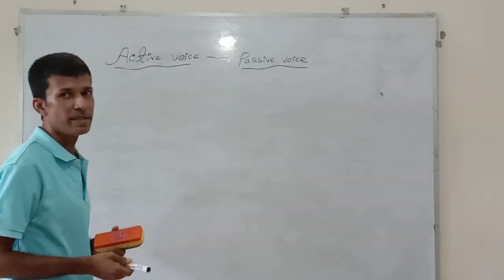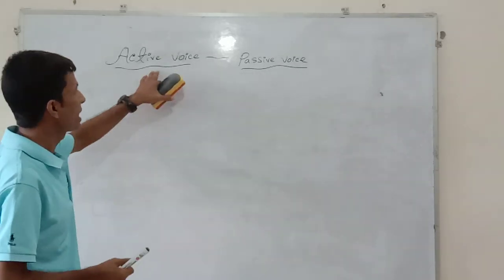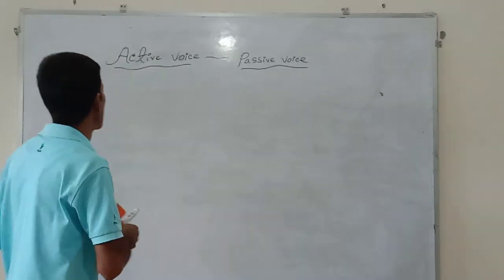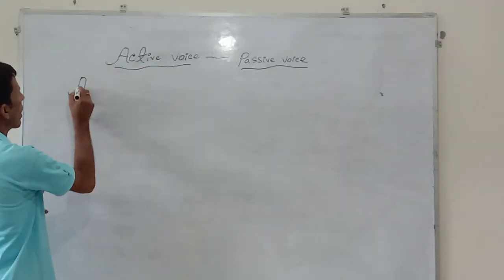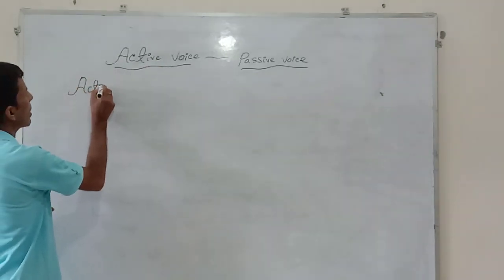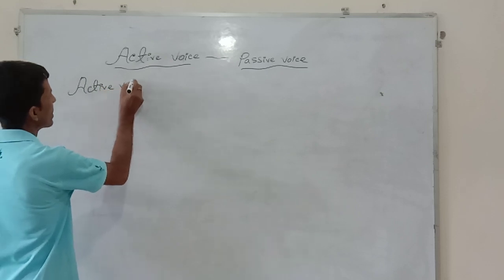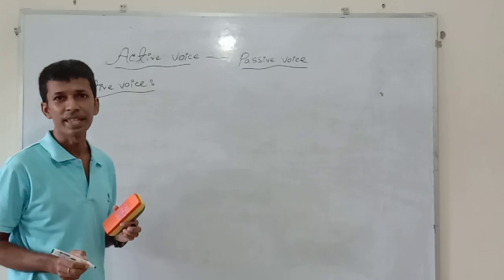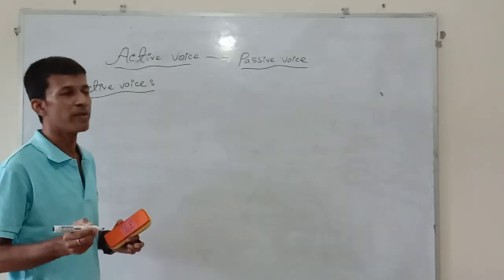Now I will again discuss in what way active voice can be transferred into passive voice. Active voice will also be started by writing the subject as usual.